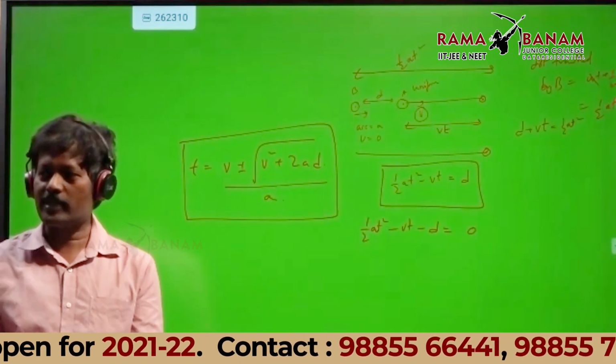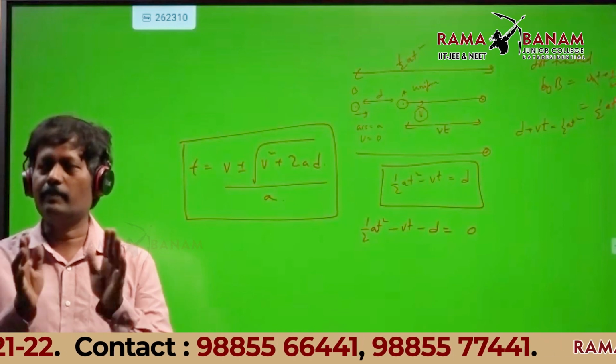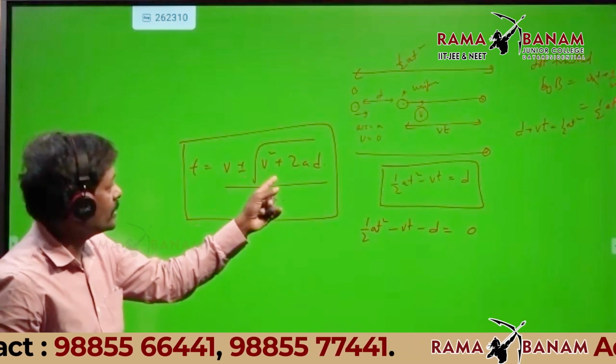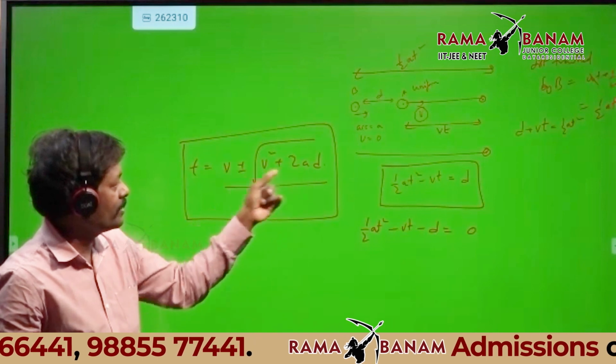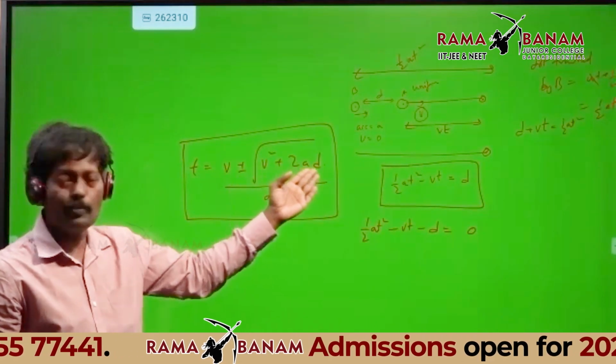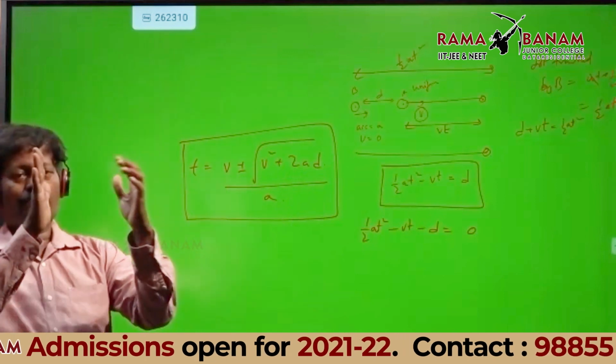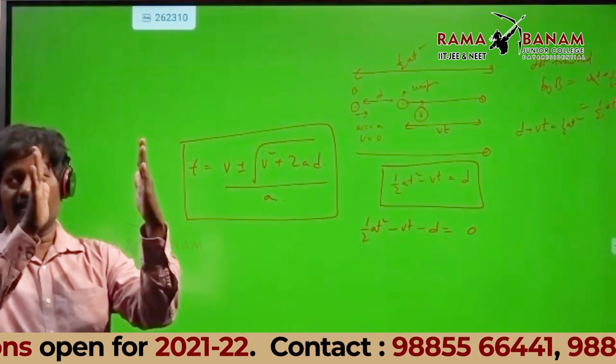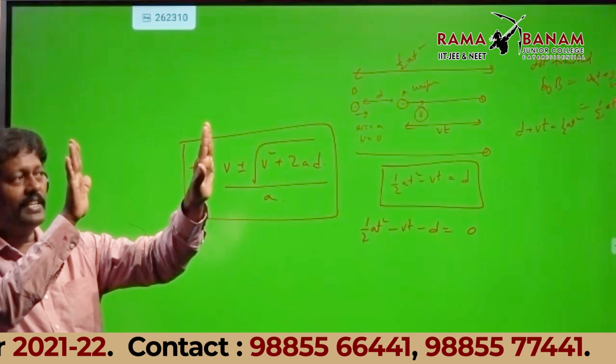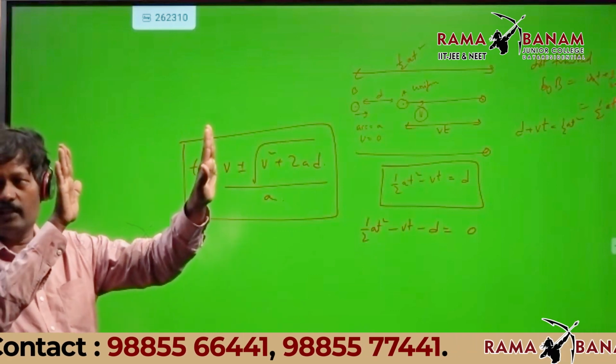If the discriminant is positive, they will meet. In this case, there is no chance that the discriminant will be negative, because all terms are positive.